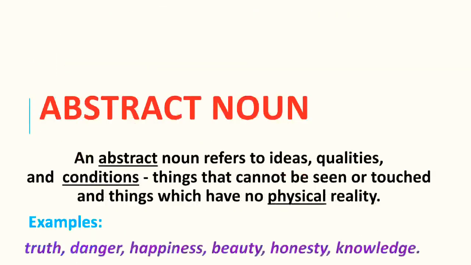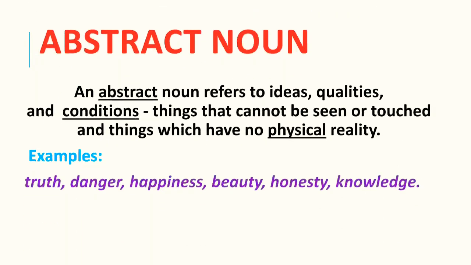Next, abstract noun. An abstract noun refers to ideas, qualities, and conditions, things that cannot be seen or touched, and things which have no physical reality. For example, truth, danger, happiness, beauty, honesty, knowledge.